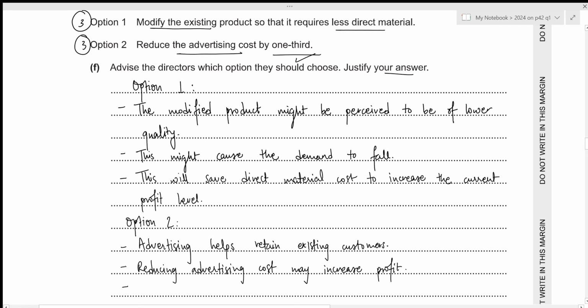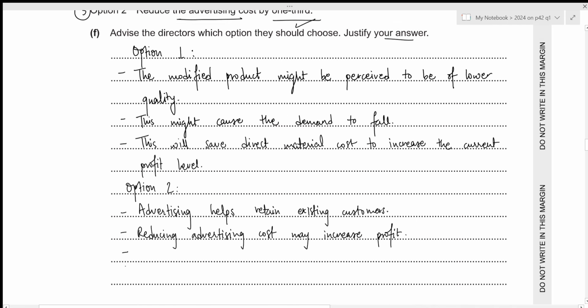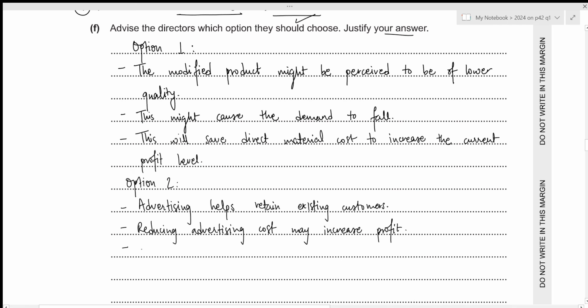But if we are reducing advertising, then it may lead to loss of customers as well. So reducing advertising may lead to loss of customers because customers might move towards competitors.